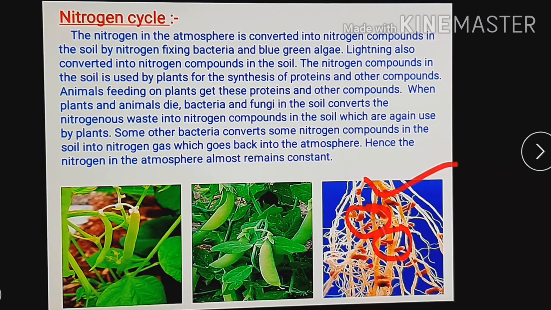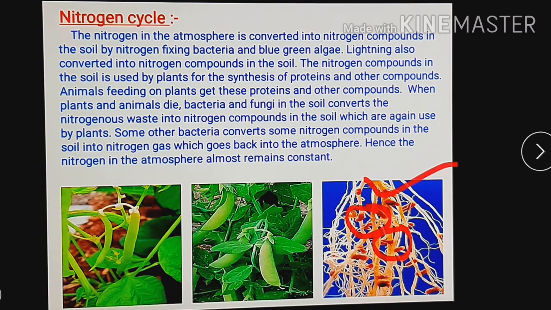The nitrogen compounds in the soil are used by the plants, and then the plants can prepare protein and fat. When protein is prepared by the plants, the plant starts to grow properly. When animals feed on the plant, the protein and other compounds prepared by the plant get transferred into the animal body. When plants and animals die, bacteria and fungi in the soil convert the nitrogenous waste into nitrogen compounds in the soil, which are again used by the plants.